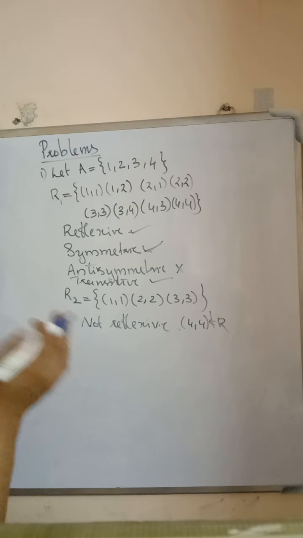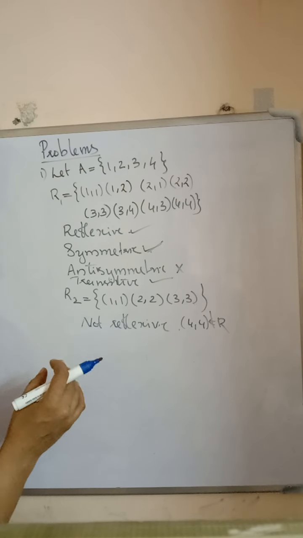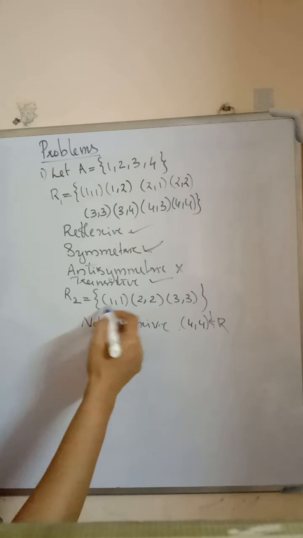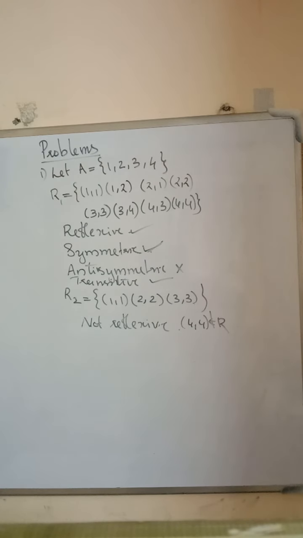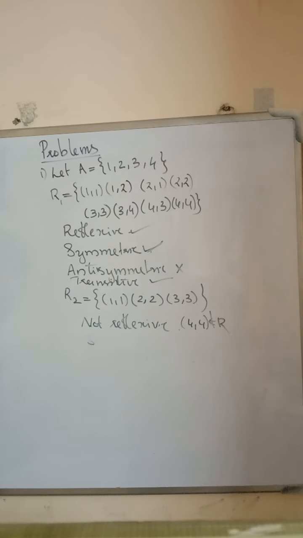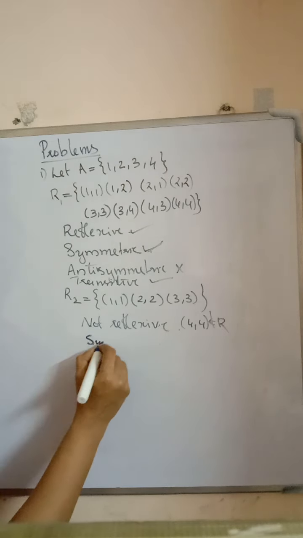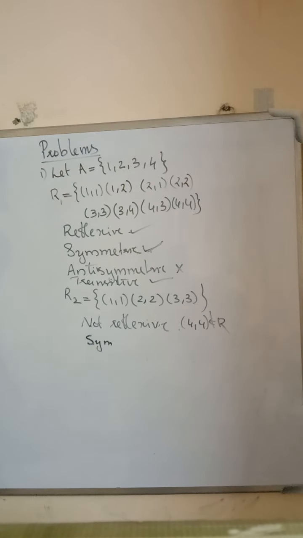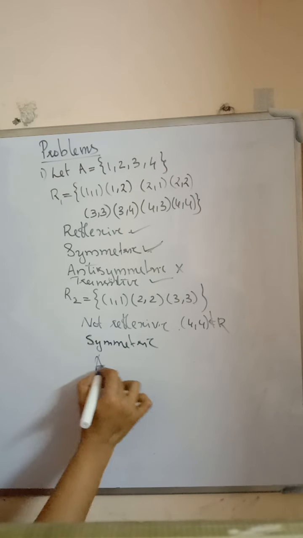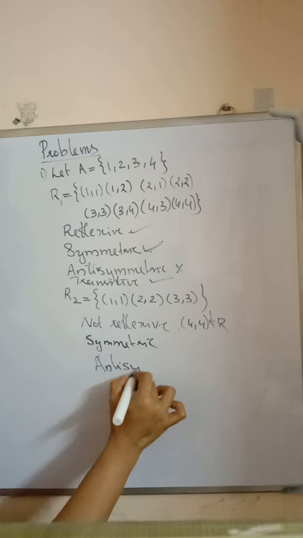It is anti-symmetric since A related to B and B related to A implies A is equal to B. Here that occurs. Therefore, this relation is symmetric and also anti-symmetric.